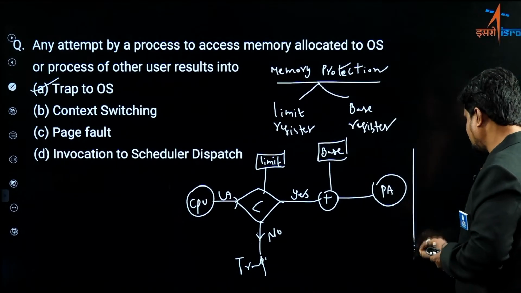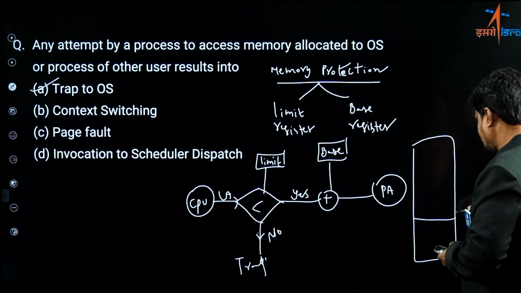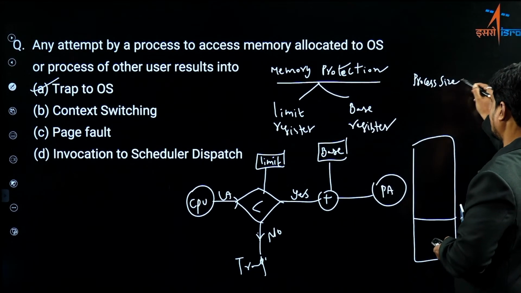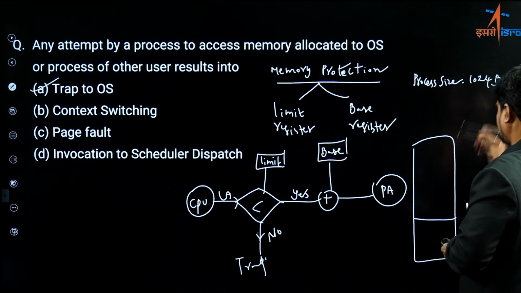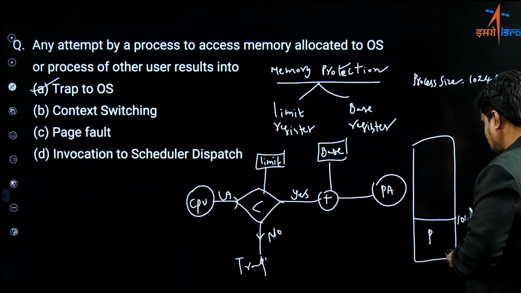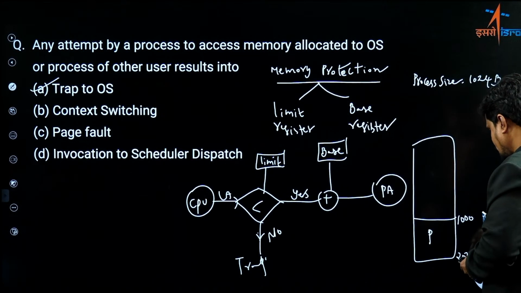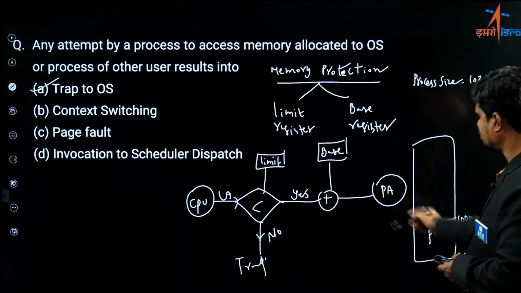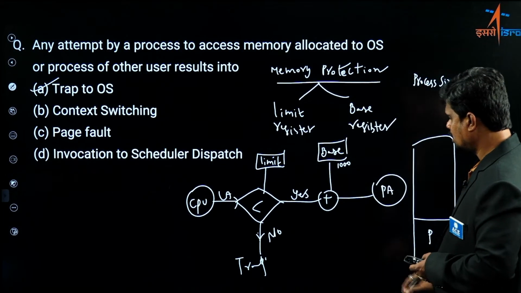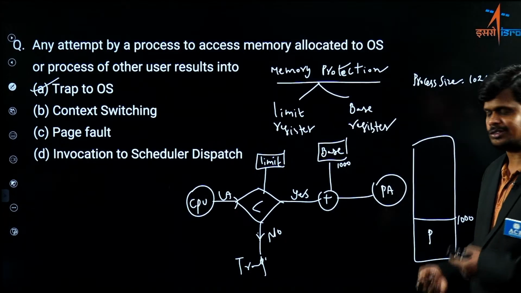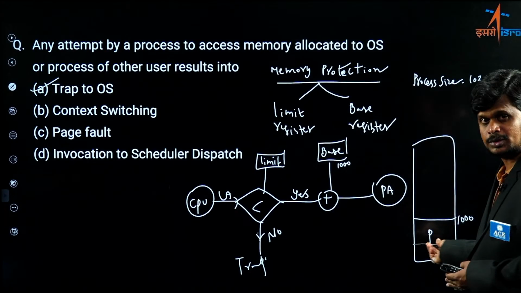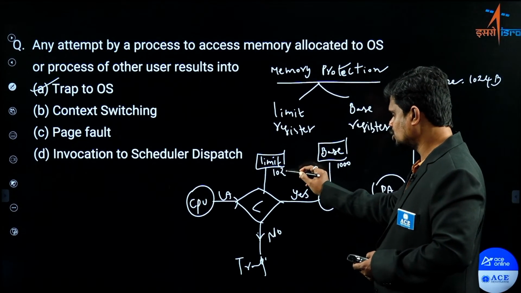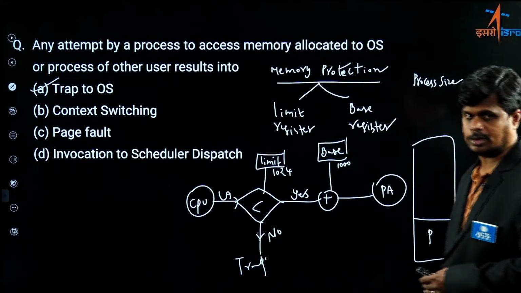In this example, consider this is my main memory, and assume my process size is 1024 bytes. Then my process occupies addresses from 1000 to 2023. The starting address of the process is 1000, so the base is 1000, and the limit stores the range of actual addresses occupied by the process in main memory, which is 1024 addresses.